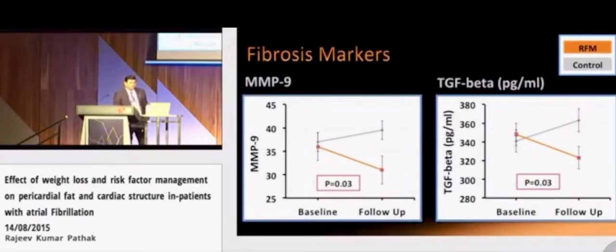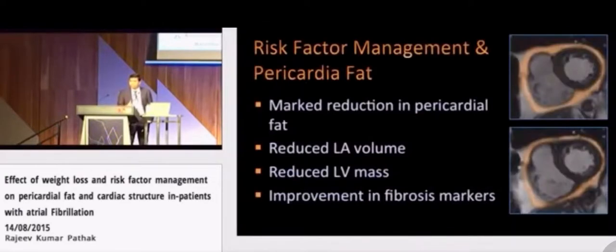We finally did serology, looking for fibrosis markers. Again, while they were similar at baseline, risk factor management was associated with a significant reduction in fibrosis markers such as MMP9 levels and TGF-beta levels.